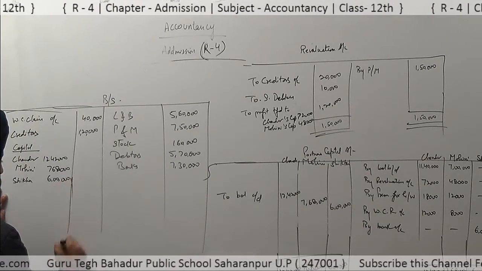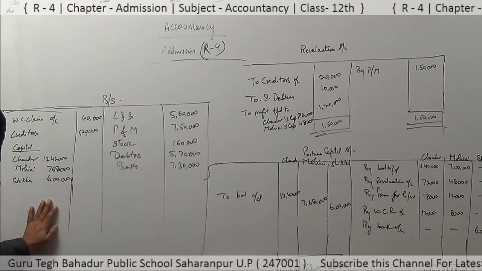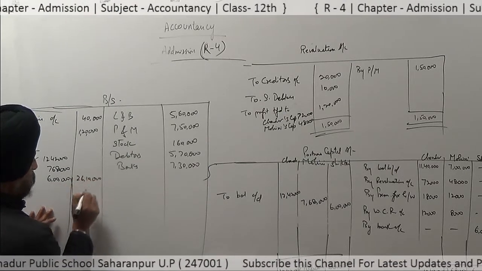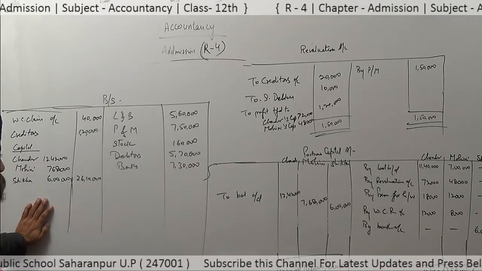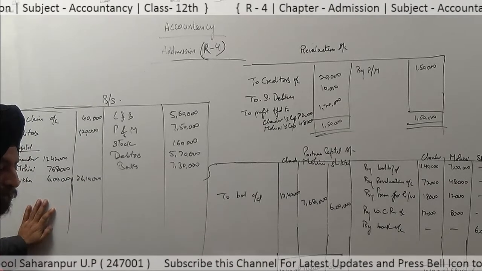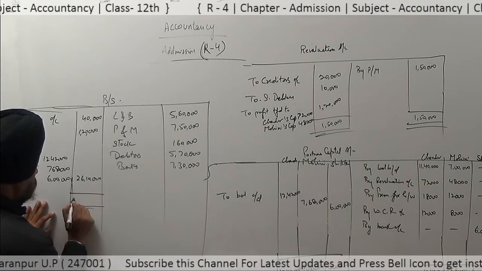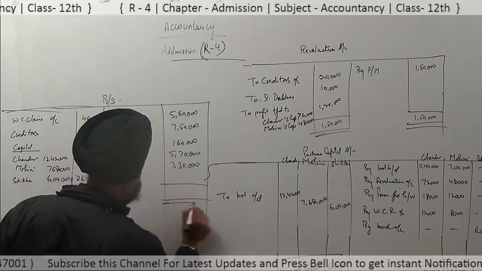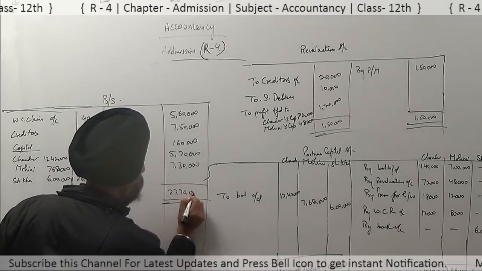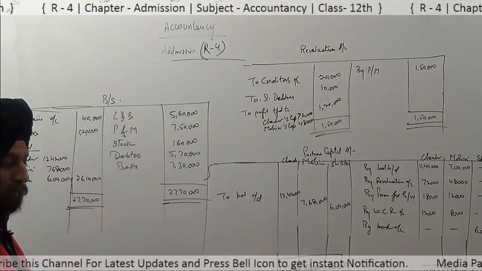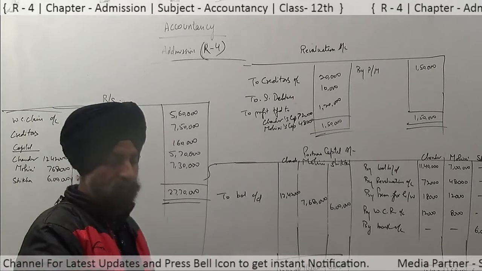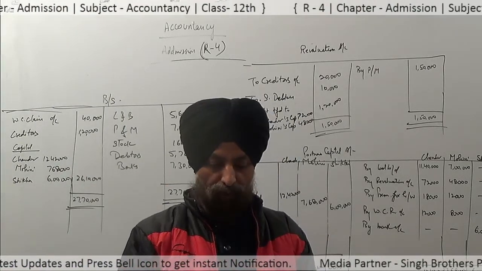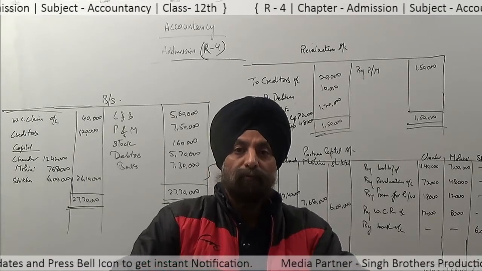In this way, put this value, 26 lakh 10,000, as the total capital of the firm in the balance sheet. Now make the total of both sides, which is 27 lakh 70,000. Now this is the balance sheet of the newly constituted firm. In this way, this question is now completed and the chapter is also completed. So have a nice day.